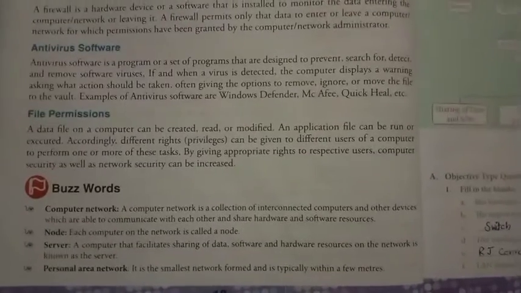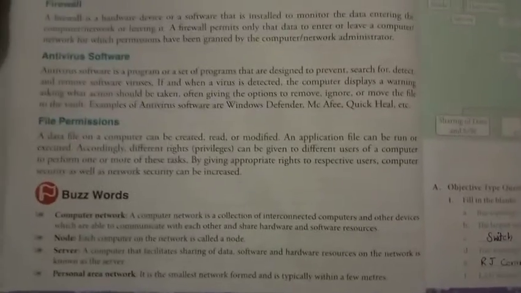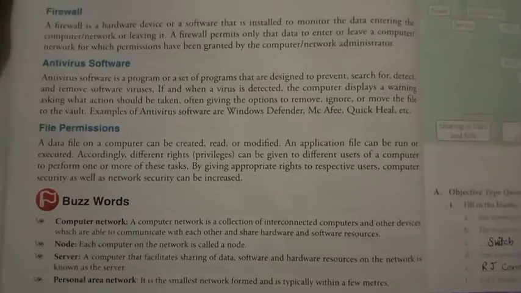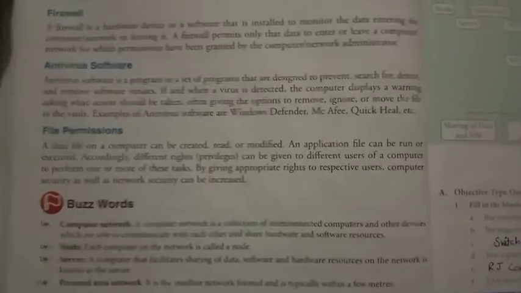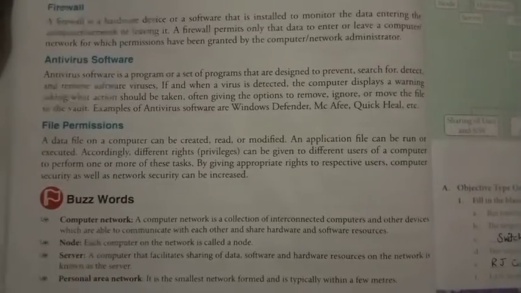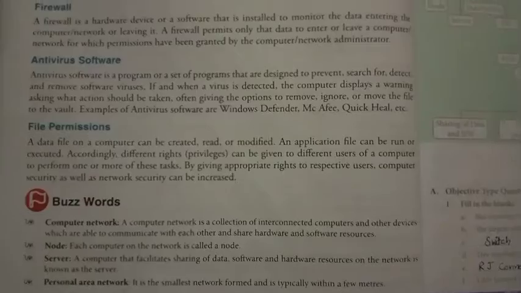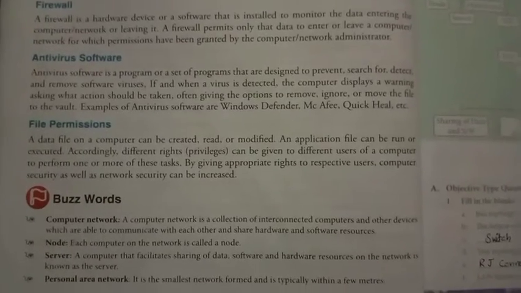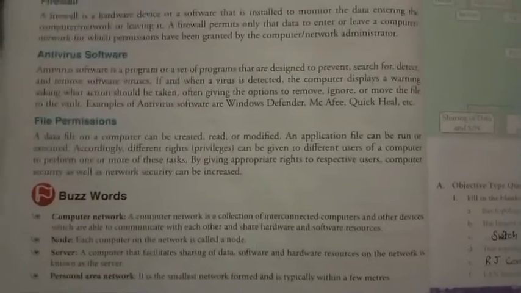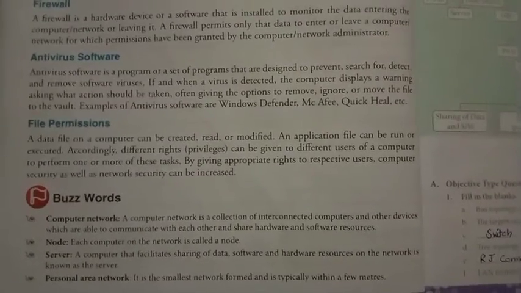Again, I am going to repeat the definitions. Computer network: a computer network is a collection of interconnected computers and other devices which are able to communicate with each other and share hardware and software resources. Node: each computer on a network is called a node. Server: a computer that facilitates sharing of data, software and hardware resources on the network is known as the server.